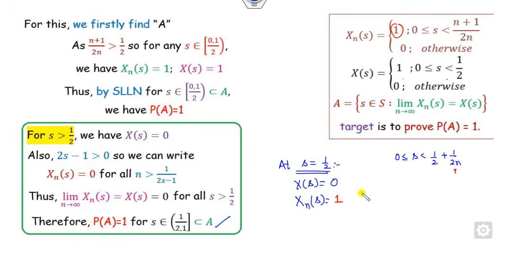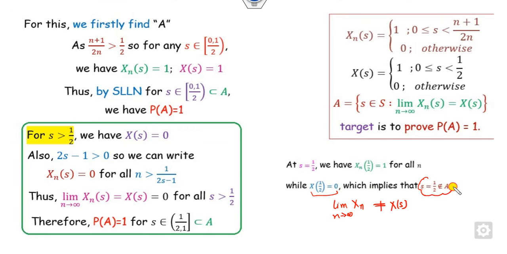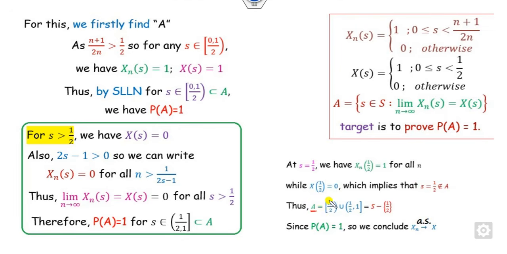Are they equal? No. Therefore you can say xn of half is 1 for all n, while x of half is 0. What is the meaning of that? Since the limit of xn is not equal to x of s as n approaches infinity, s does not belong to A. Therefore A is the closed interval 0 to half together with the open interval half to 1, or you can say all those values. So in that case the probability is 1. Therefore xn converges to x almost surely.